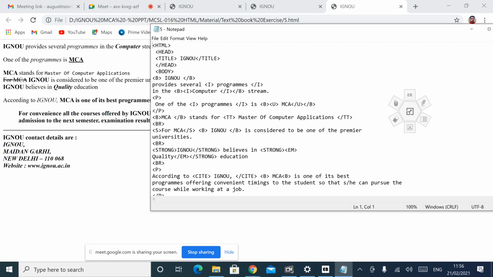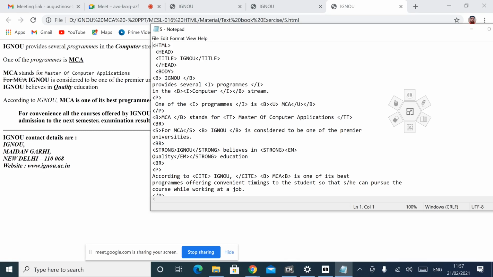Then MCA stands for Master of Computer Applications, that is MCA in bold, then TT, typewriter style text, Master of Computer Applications, displayed as this one. Then for MCA, strike through, and then bold is considered to be one of the strong tags, that is same as bold.